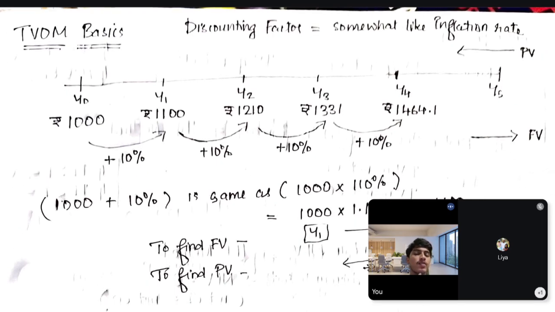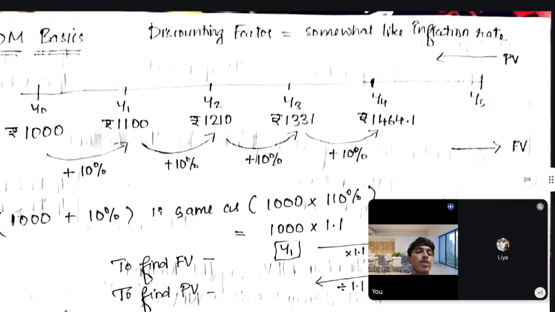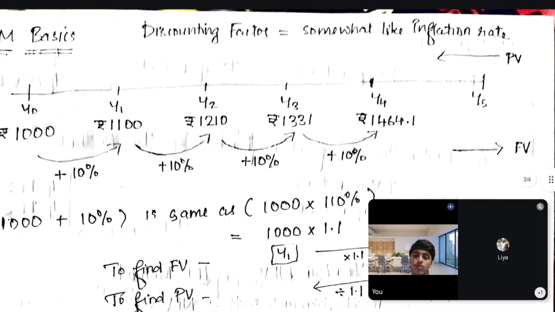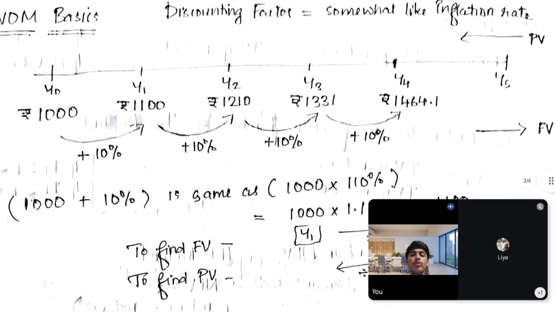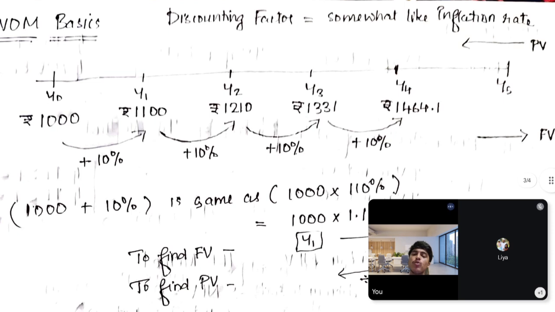You just think of it as inflation rate. So that's where the logic of PV and FV come into action: present value and future value. Future value, from the name itself you can understand. If you invest 1,000 rupees now, after 1 year or after 2 years, what is the amount in future? What is the value that I would receive in future for this particular amount that I have now?